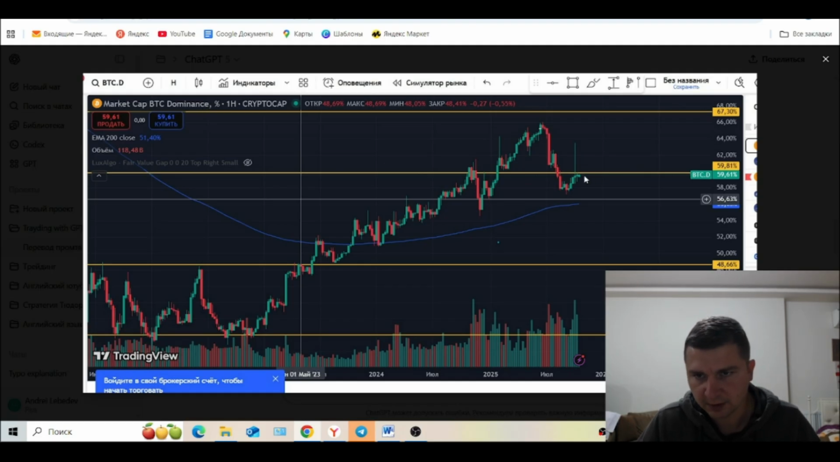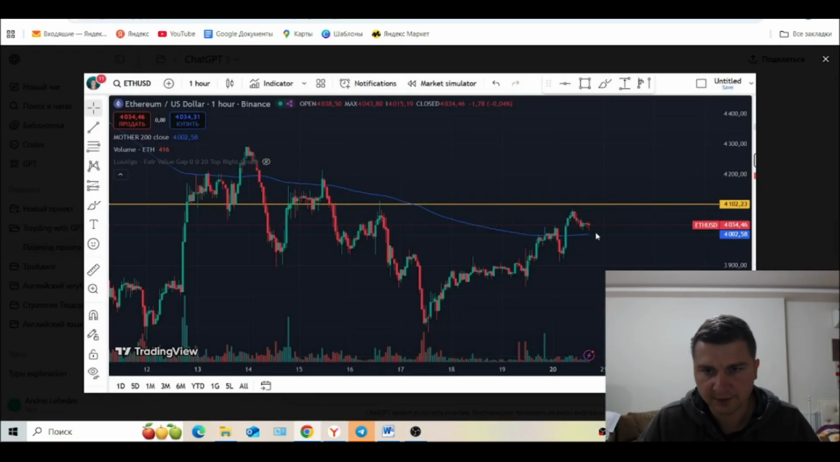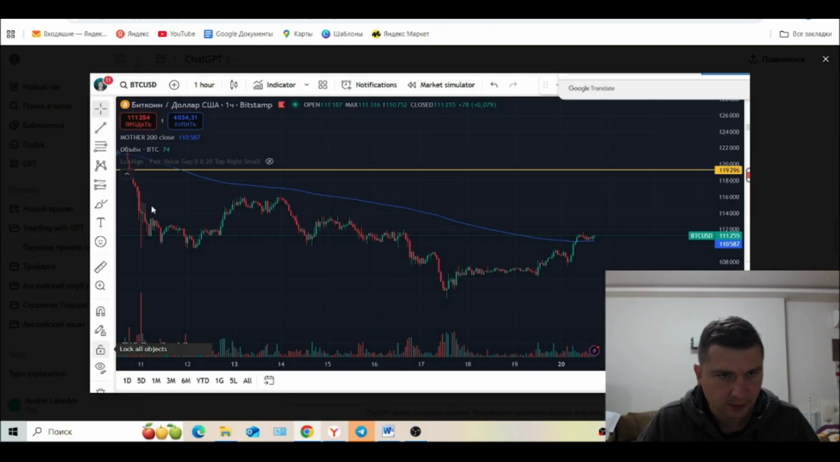What can we say? Dominance is rising a bit, but still below 60. That's good, although it's still quite high. Ideally, we'd like to see it bounce down from this level and continue lower. Next, we have Ethereum's chart. We're a bit above the 200-day moving average, looking pretty solid actually.